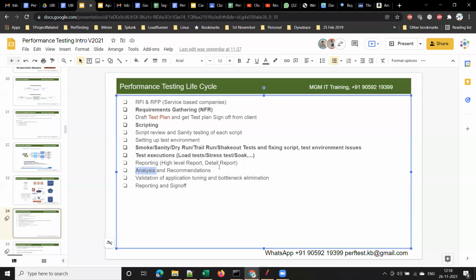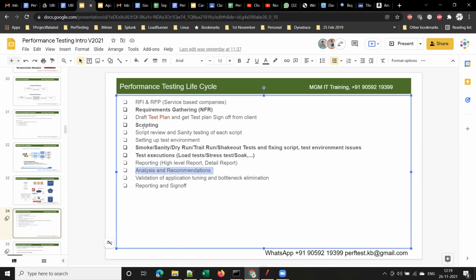You are not getting the page loaded, or you are not getting a response from the application. Then we have to analyze the root cause of the issue and provide recommendations to the client.